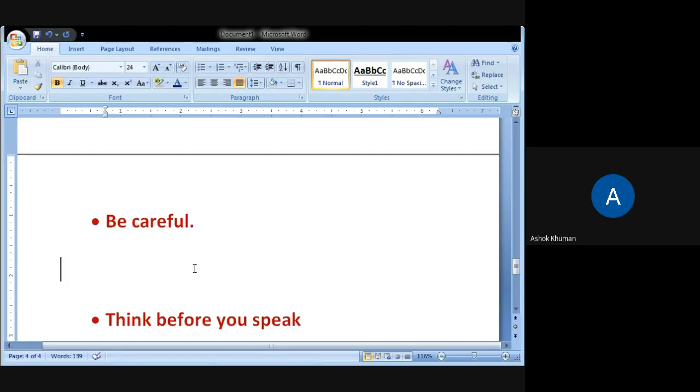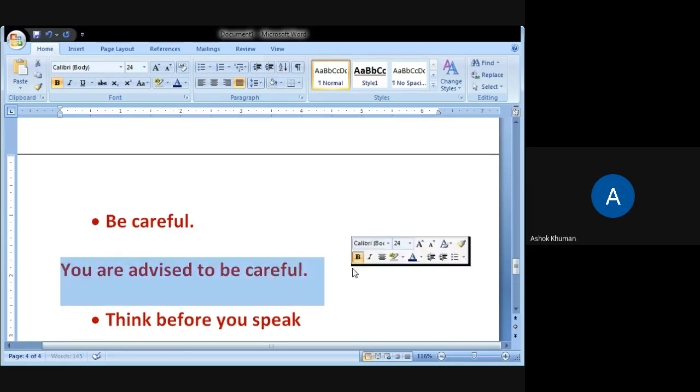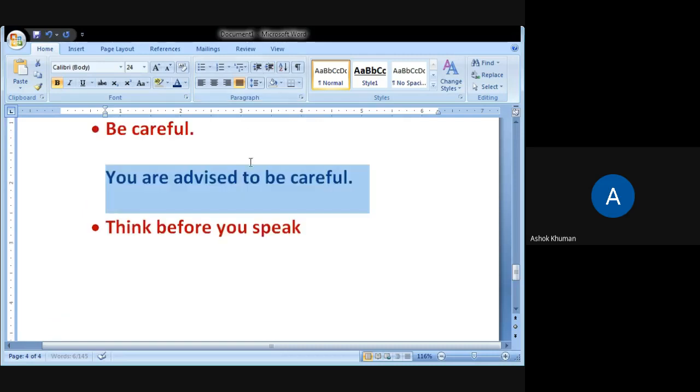Okay, you are advised to be careful. Very good, to be careful. Good. Think before you speak. Last sentence. You are advised to think before you speak.